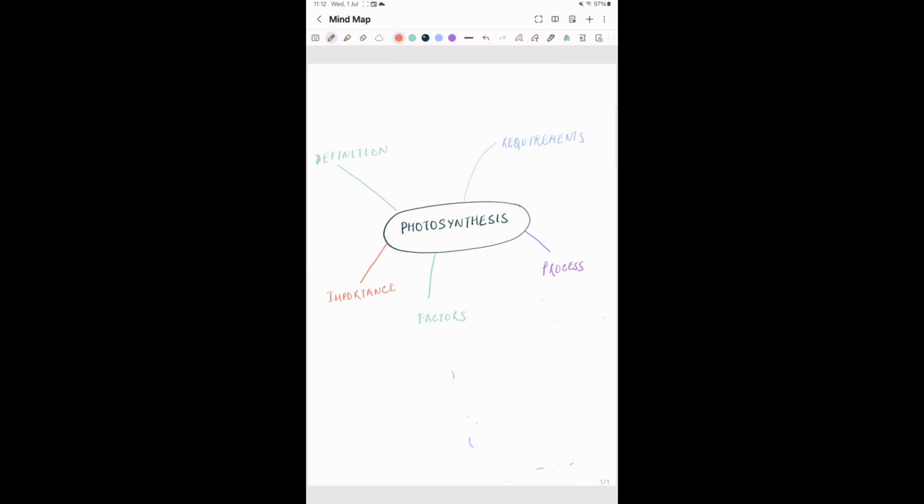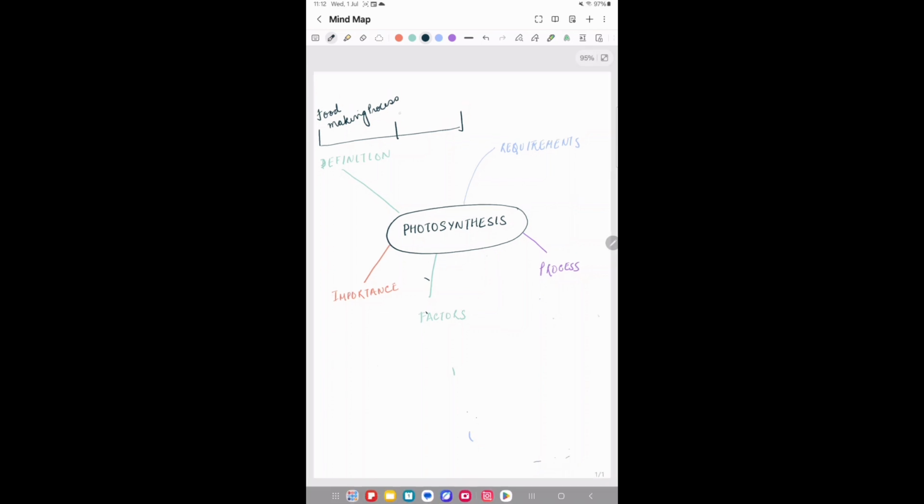Now, first we will start by zooming into one main branch. So first we will take up the definition. By definition, we know that photosynthesis is the process by which green plants prepare their own food. This is the copied definition from the textbook, which we would need to memorize directly. But through a mind map, we will reduce the entire sentence or paragraph into just three or four keywords as per the applicability, which is enough to trigger my memory during revision. So here, it's food making process, green plants do it, and sunlight is required. So for the definition, we need these three main things.